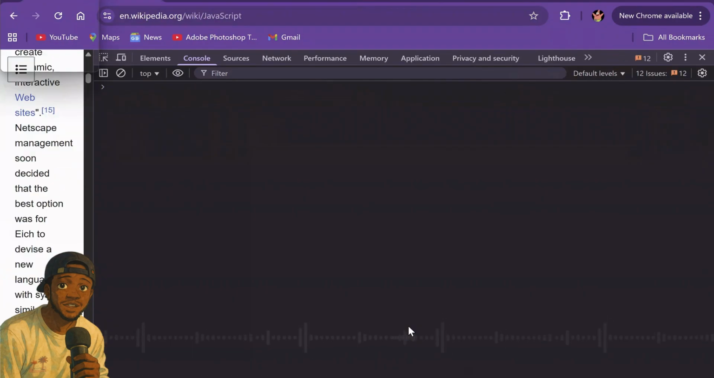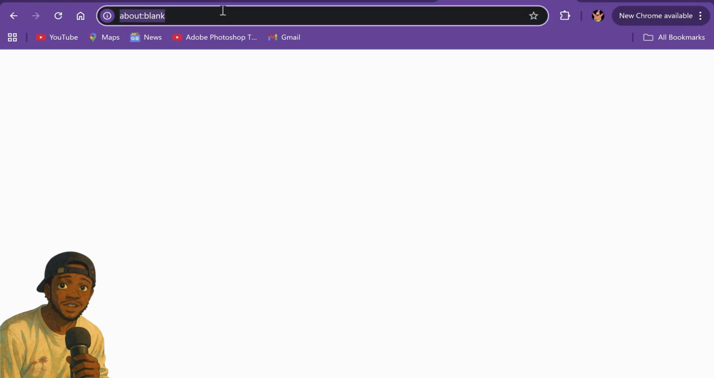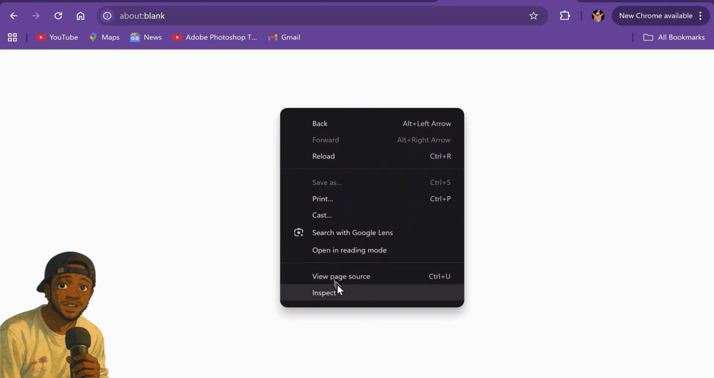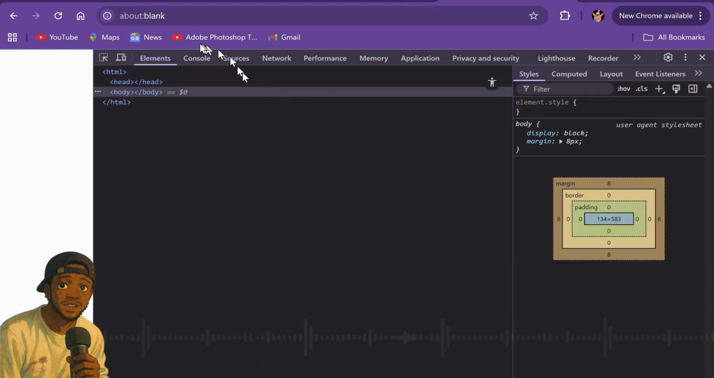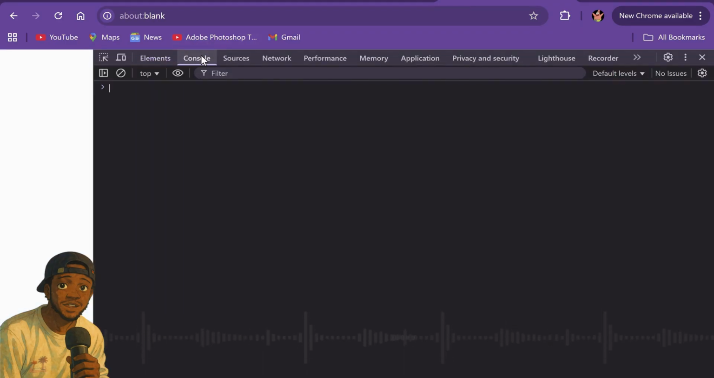If you want to start your developer tools on a fresh page, if you just type about:blank, it will take you to a blank web page. Then you can inspect and start writing in your developer tools. Yes, you can write JavaScript code there, but if you have large blocks of code, it will not be convenient for you to type and to keep up.